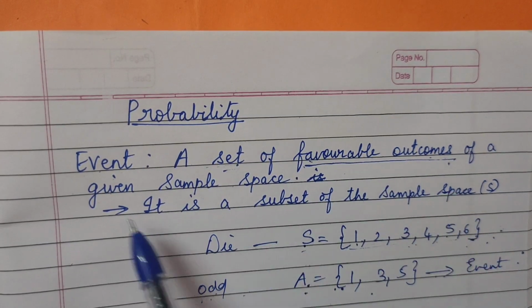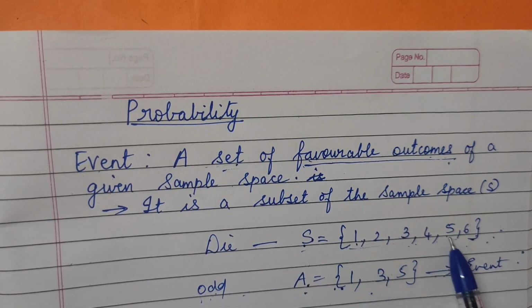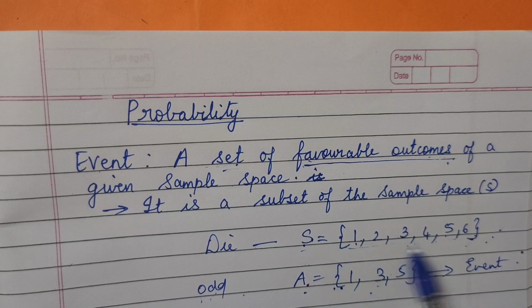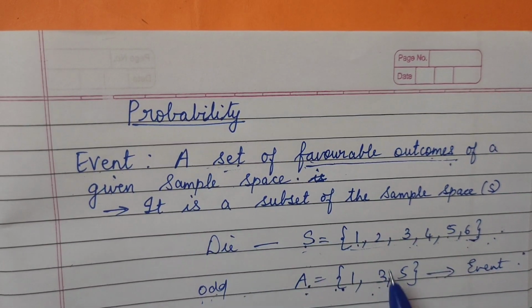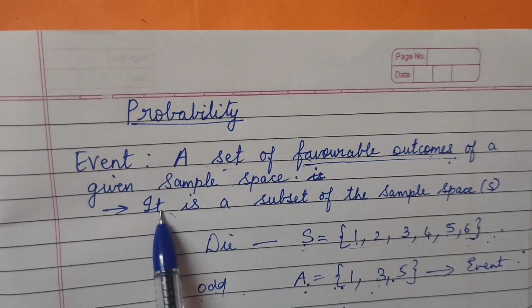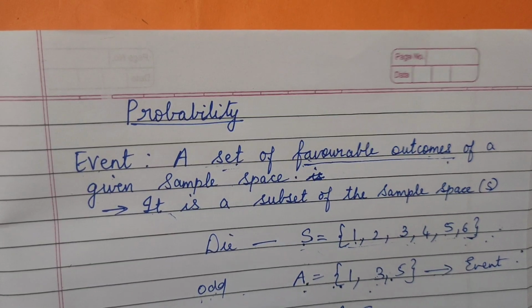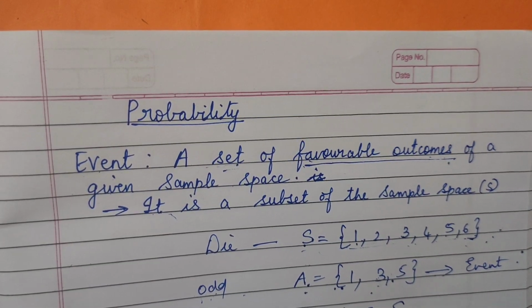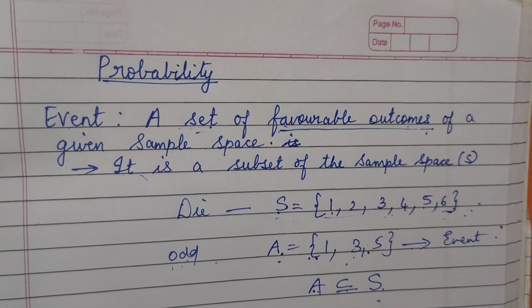Favorable outcomes of a given sample space. Why is it said of a given sample space? Because we are taking an odd number from the sample space only. So that is the reason. What is this? A is. It means what? Event is a subset of the sample space. So always an event will be a subset of the sample space. Event is a subset of the sample space. Now I hope this is very clear.